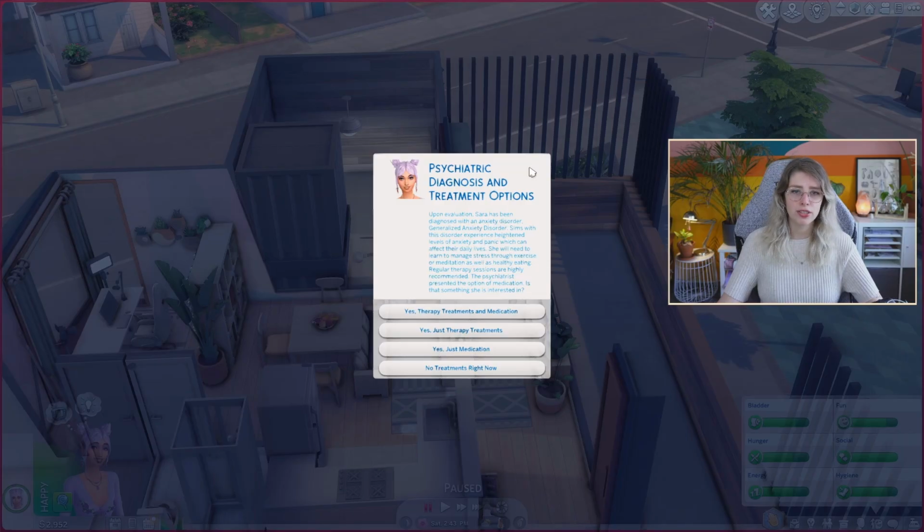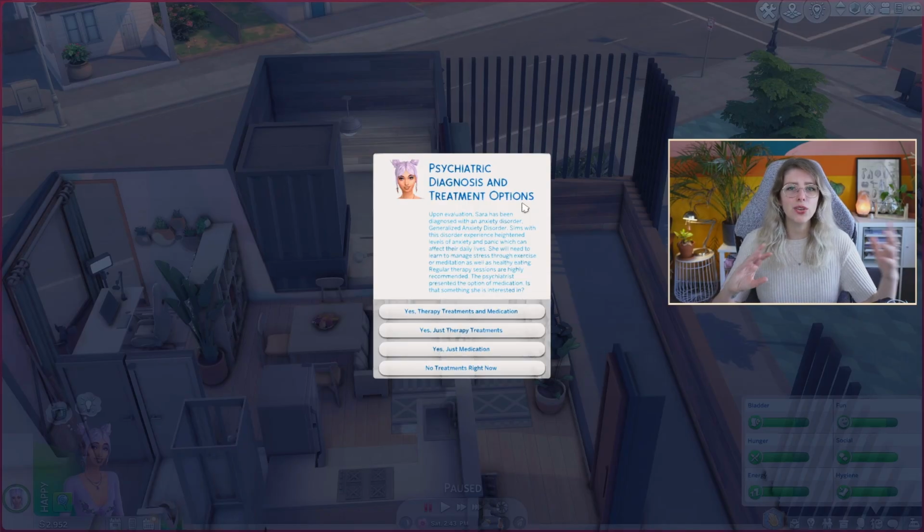Upon evaluation, Sarah has been diagnosed with anxiety disorder, generalized anxiety disorder. Sims with this disorder experience heightened levels of anxiety and panic, which can affect their lives daily. She will need to learn to manage stress through exercise or meditation, as well as healthy eating. Regular therapy sessions are highly recommended. The psychiatrist presented options of medication. Is that something that she might be interested in?